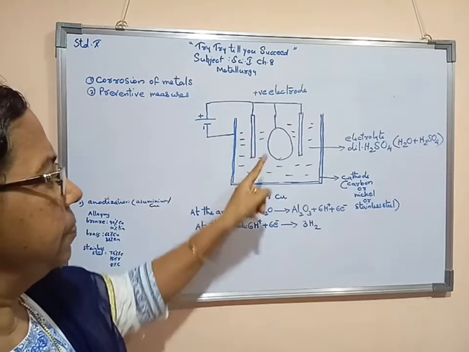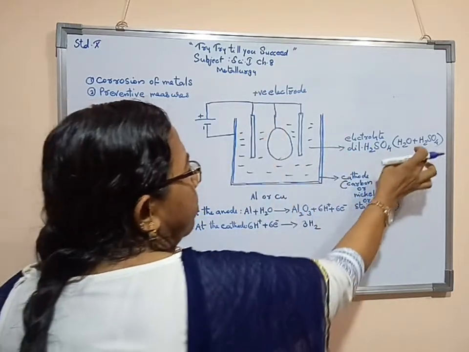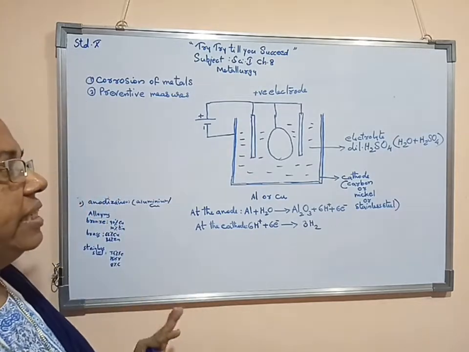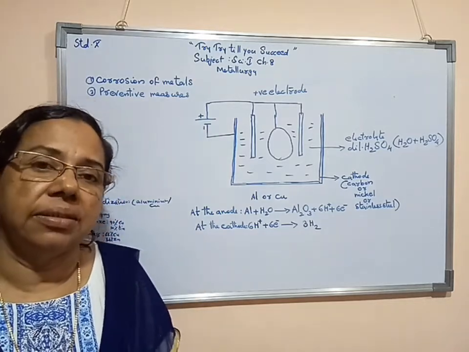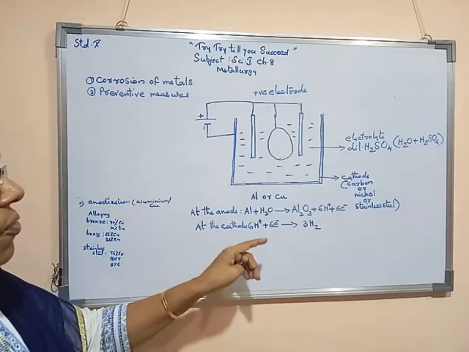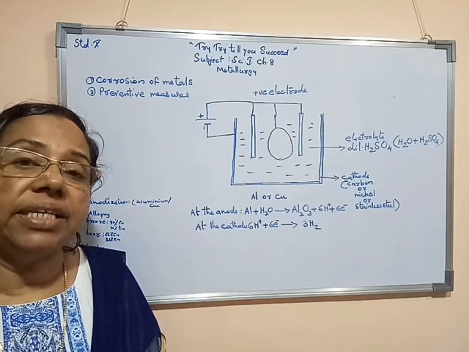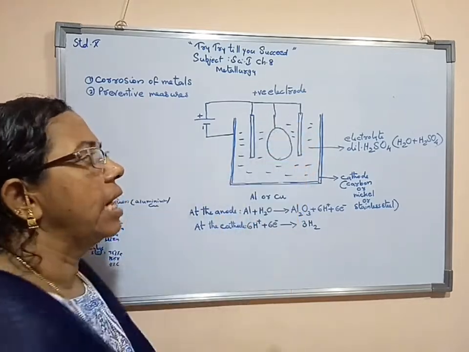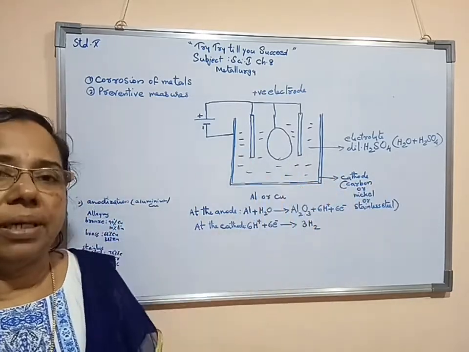Now here one more question is there. From here dilute sulfuric acid water particles have gone, but then for what purpose are we using sulfuric acid? Sulfuric acid has the function of controlling the anodizing process. Because of the presence of sulfuric acid, there will be a limited supply of water particles towards the aluminium. As a result, there is limited formation of aluminium oxide coating on these articles. For that, the use of sulfuric acid is helping.